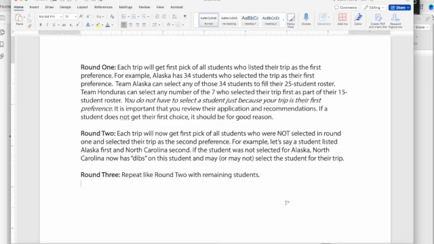For example, our Australia trip requires a 30-hour total travel time, 18 hours on a plane, and 10 hours on a bus in order to get to their location. This is not for the faint of heart, and not all students may be medically or otherwise prepared to take such a venture. Most students will be invited to join one of their top 3 trip preferences. However, there are some students who will not be selected for one of their top 3. This is nothing to necessarily be concerned about, as there are many reasons that I've already discussed for why a student may not be selected for one of their top 3 preferences.